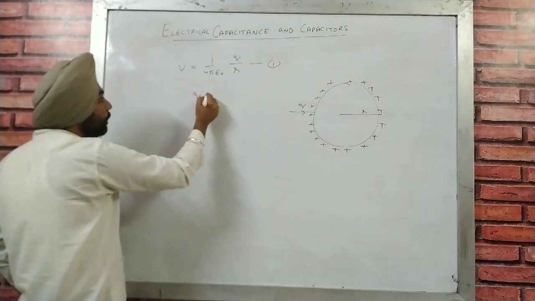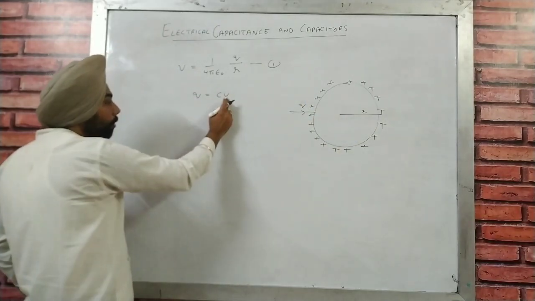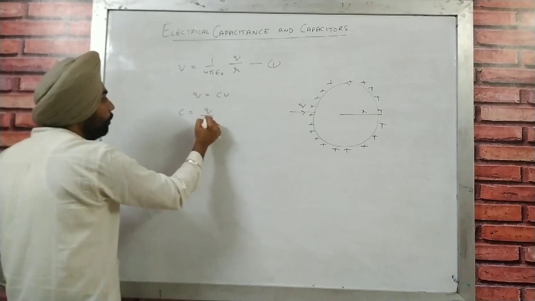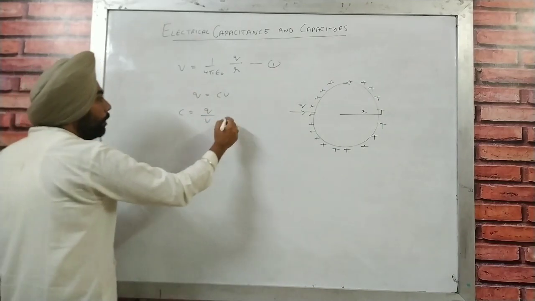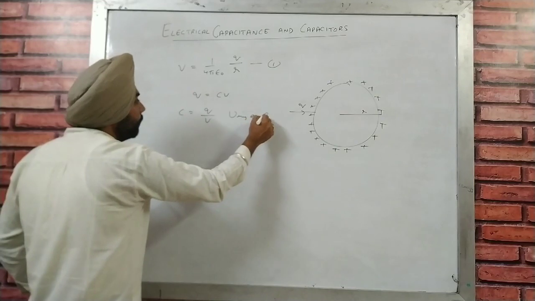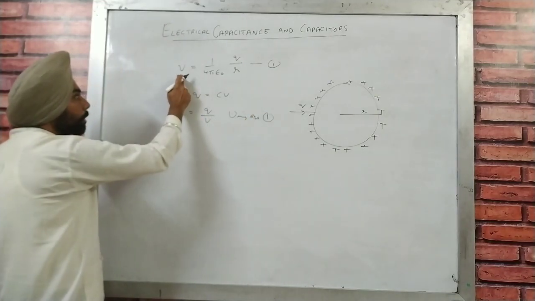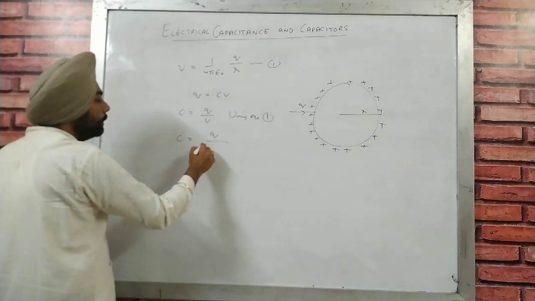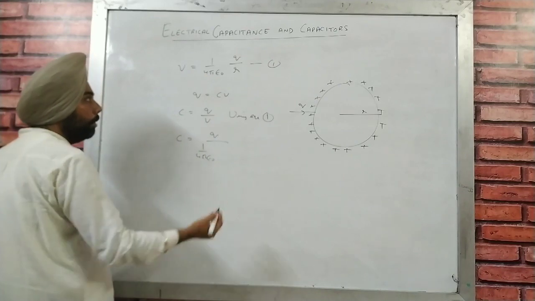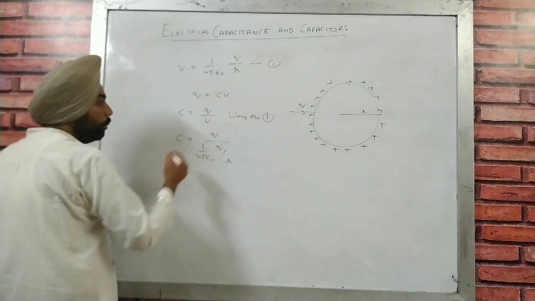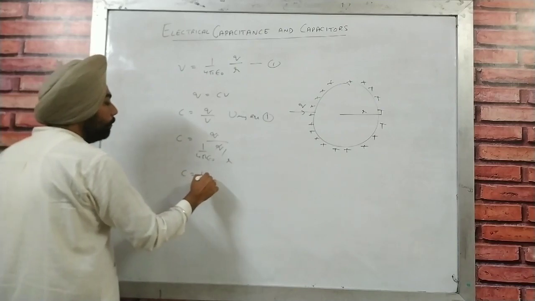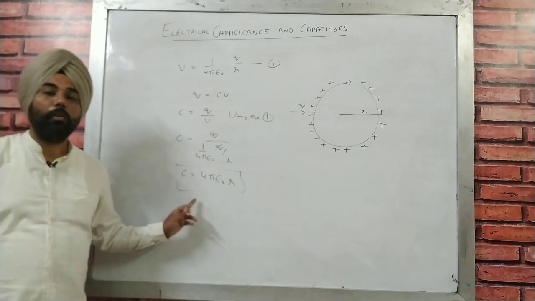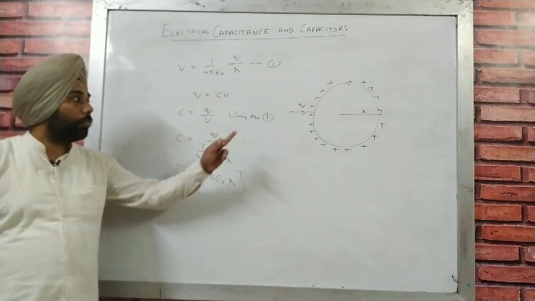We all know Q is equal to CV. So now we are going to use the formula of capacity, which is Q upon V. Now we are going to use equation 1 here and put that value of potential here. So capital C is going to be Q upon 1 upon 4 pi epsilon naught Q by R. Now Q is going to cancel out. So C is equal to 4 pi epsilon naught R.